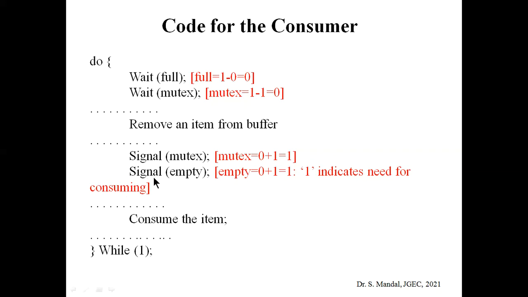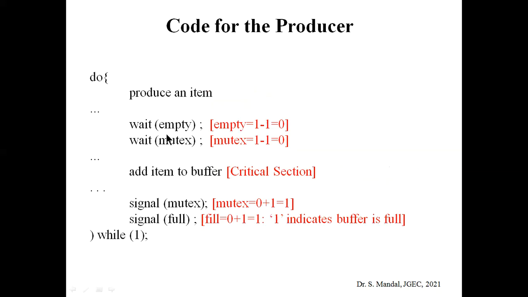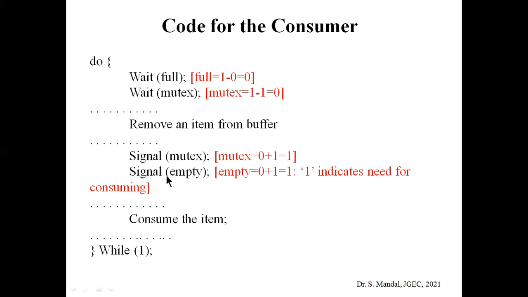After that the mutex becomes 0 plus 1, that is 1, and next, signal empty. The last value of empty was 0, so after signal empty, empty becomes 1.